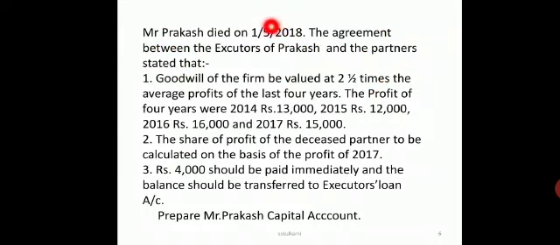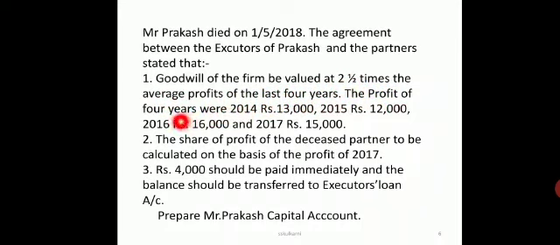Prakash died on 1/5/2018. So he is not dying in September, but only a few months into the year, that is April, May, June. Sorry, he is there only for 1 month. So 1/5 means he expired, and he is existing for only 1 month. The agreement is that goodwill should be taken at 2.5 times the average profits of the last years. So the purchase year is 2.5.